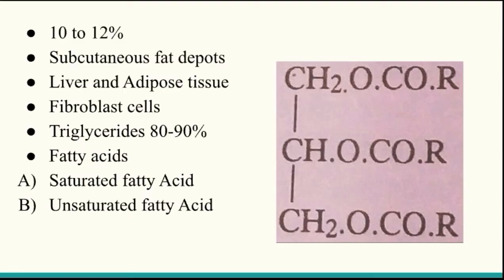You have seen in that picture, or in that structure, there are carbon atoms in a straight chain with one carboxylic group at the end. You have seen in the next slide the carboxylic group is attached.